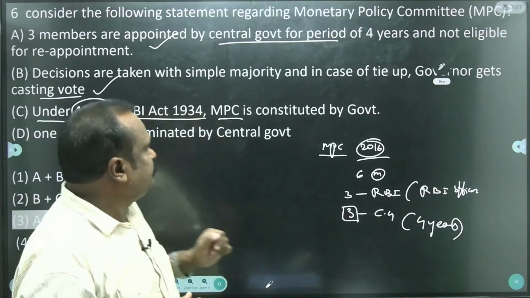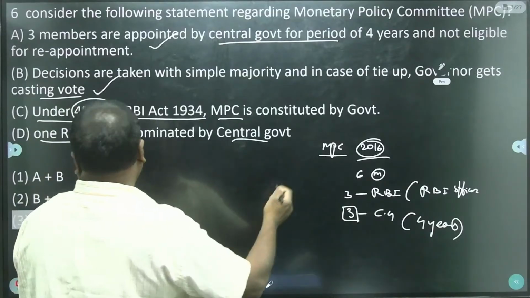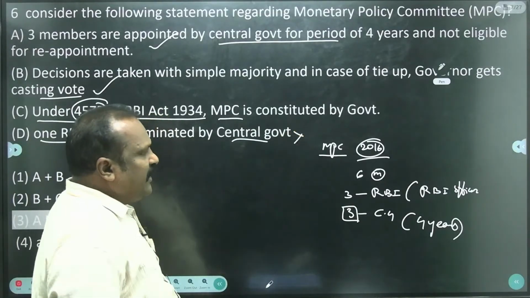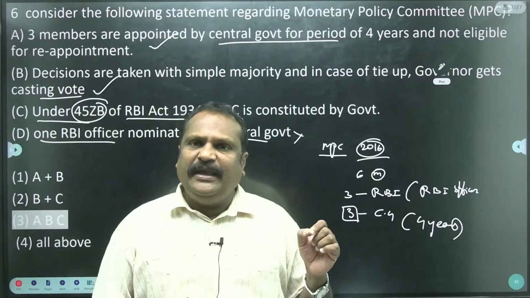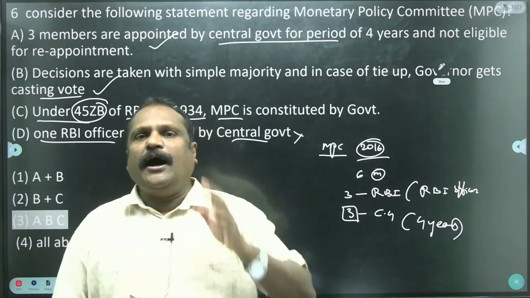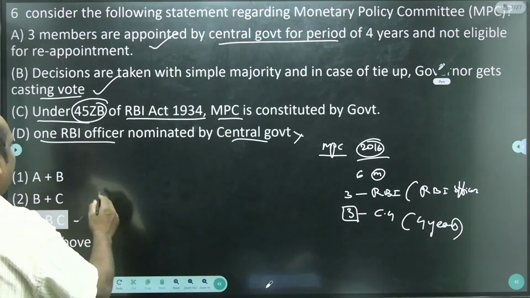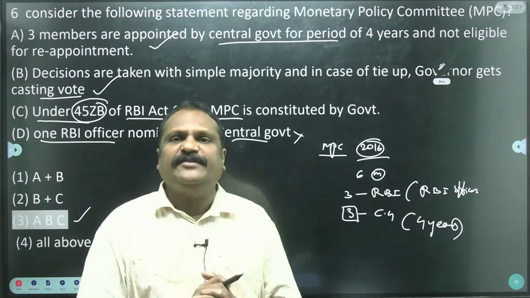Then, one RBI officer nominated by the central government. This statement is wrong, because the RBI officer is appointed, nominated, by the board of the RBI, not by the central government. So the answer is ABC.